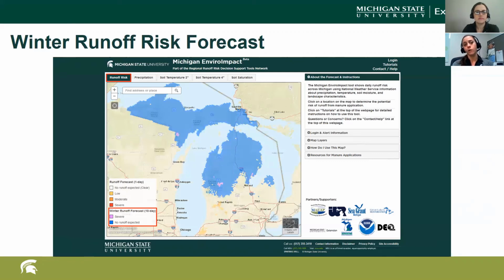We also have put out some extension articles regarding the Enviro Impact Tool. And I know we also have some great partners within other agricultural businesses that have been really helpful in spreading the word as well. And I do think that that's helped increase the numbers that we've seen with this tool. And I think the fact that it's relatively easy to use is also very helpful too.